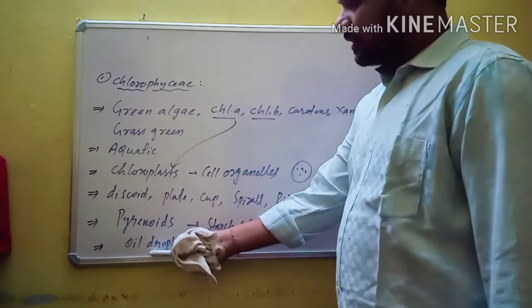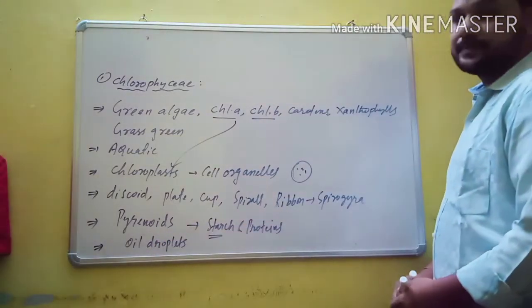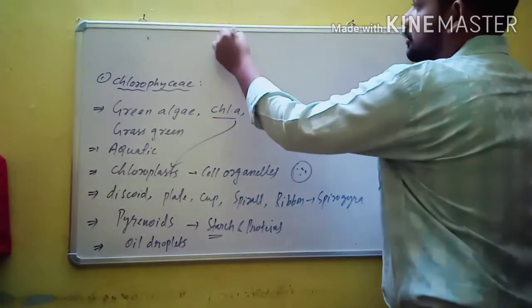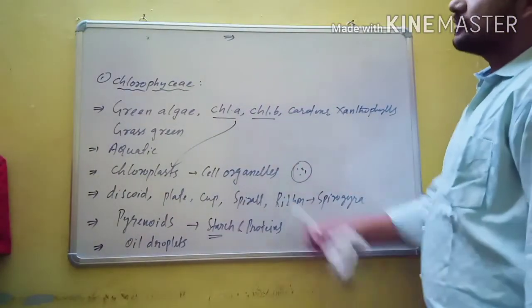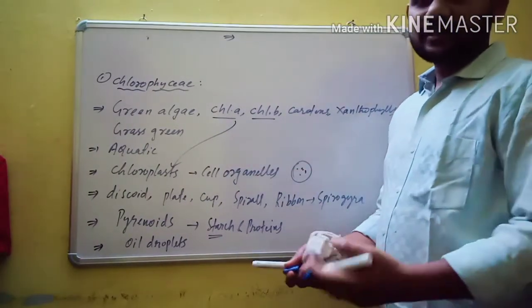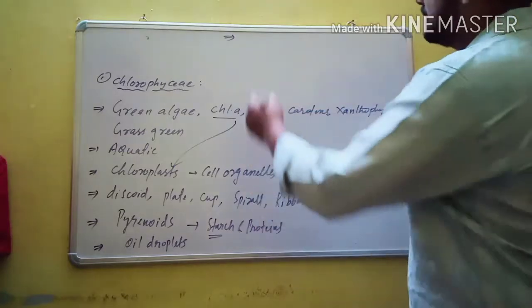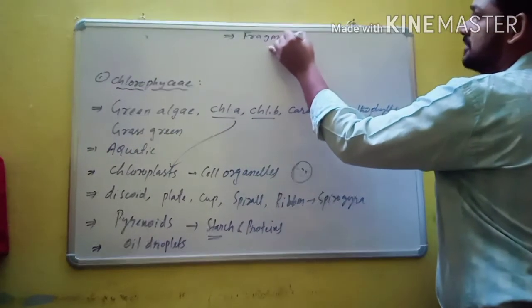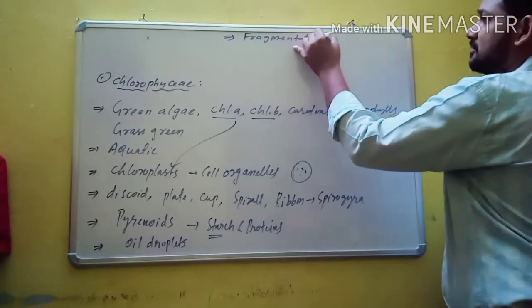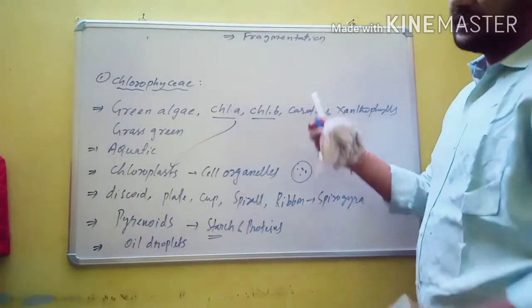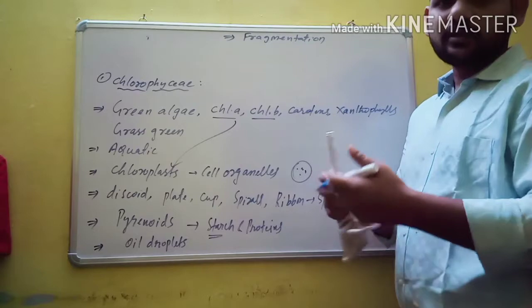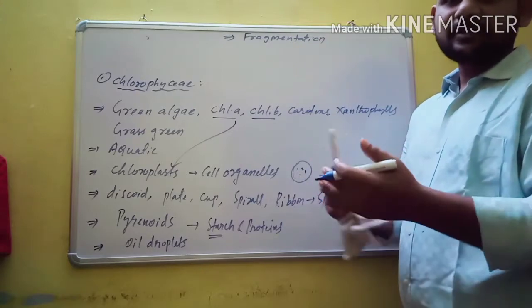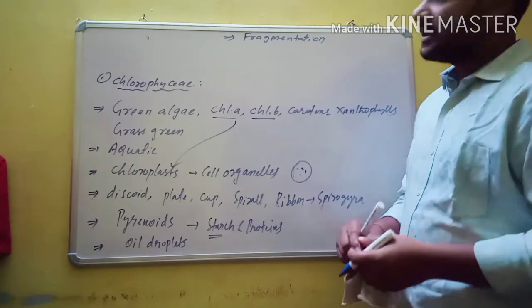Next, members of Chlorophyceae reproduce vegetatively, asexually and sexually. Vegetative propagation is by means of fragmentation. What is fragmentation? All of you know very well. The parent body breaks into one or more fragments, and each fragment later develops into an individual.